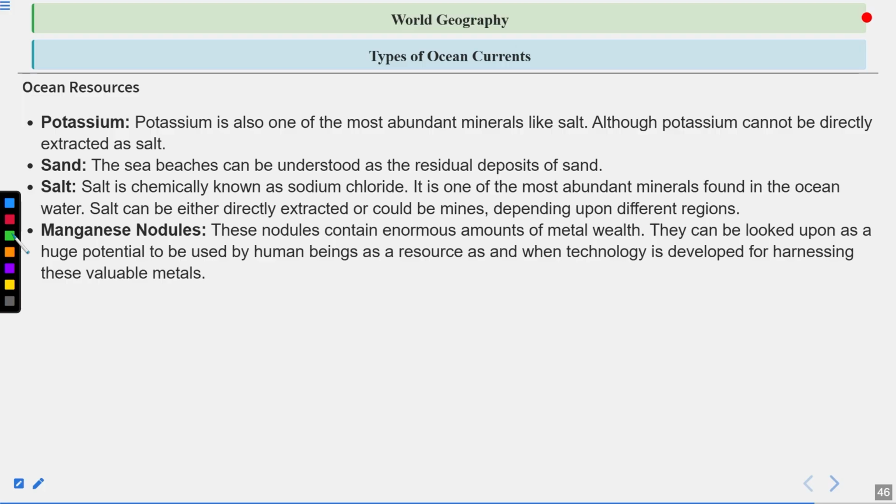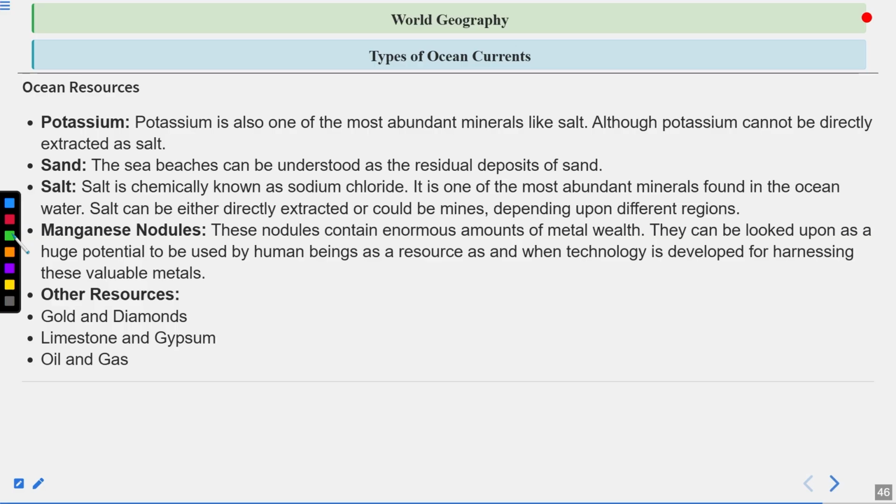Then manganese nodules. These nodules contain an enormous amount of metal wealth. They can be looked upon as a huge potential to be used by human beings as a resource, as and when technology is developed for harnessing these valuable metals. Other resources: gold and diamonds, limestone and gypsum, oil and gas. So these are the important resources that we can find in the oceans, and they particularly flow from one side to the other because of the ocean currents.